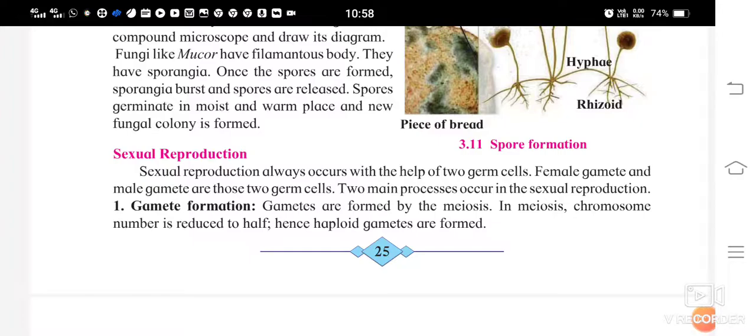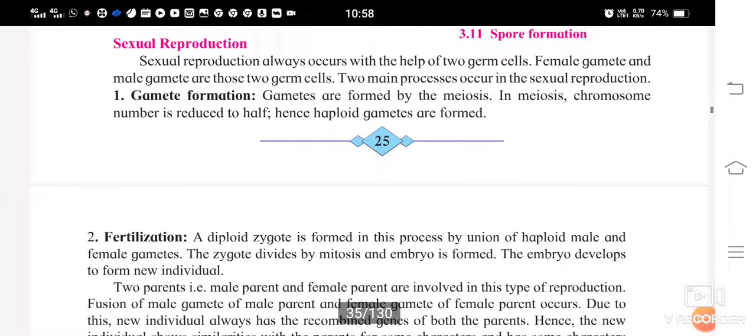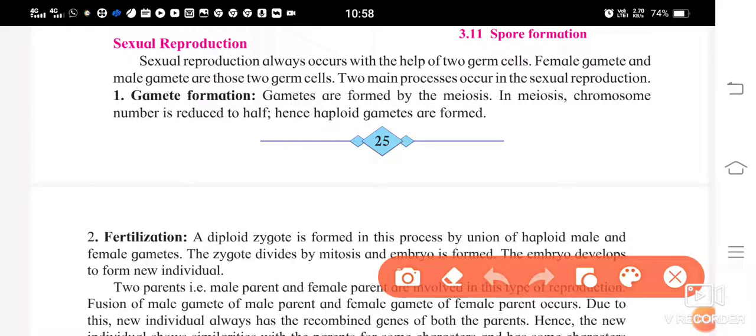Sexual reproduction always occurs with the help of two germ cells, that is the female gamete and the male gamete. One germ cell is the female gamete and the other germ cell is the male gamete.